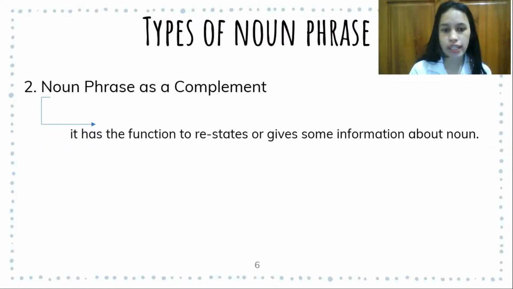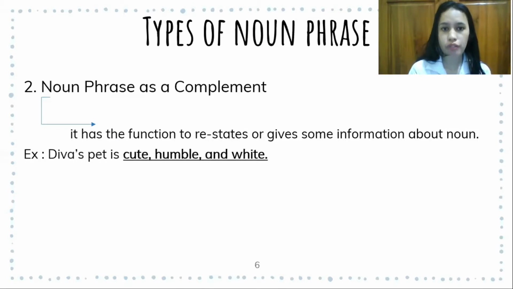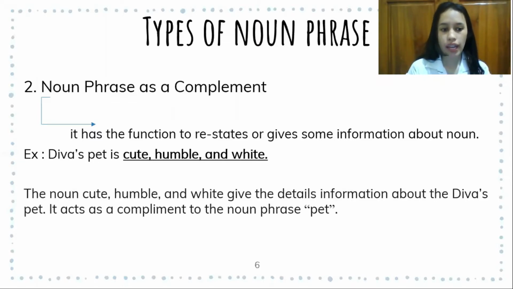And next, the second type of noun phrase is a noun phrase as a complement. It has the function to restate or give some detailed information about the noun. As you can see in the slide, here is the example of noun phrase as the complement: the false pet is cute, humble, and white. In the sentence, the words cute, humble, and white give detailed information about the pet, so that it acts as a complement to the noun phrase pet.